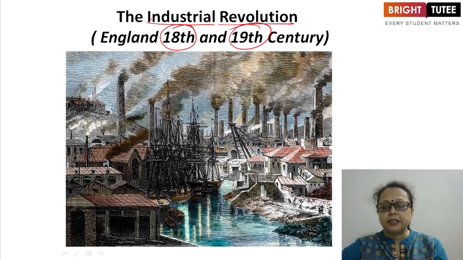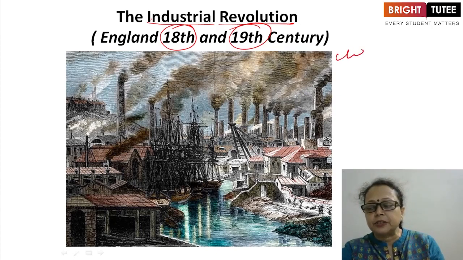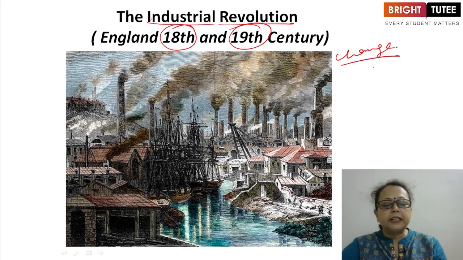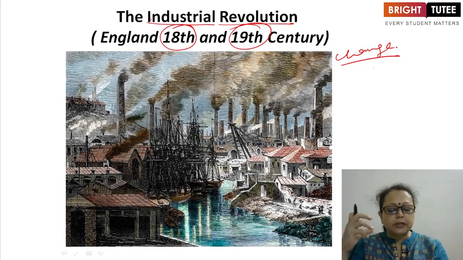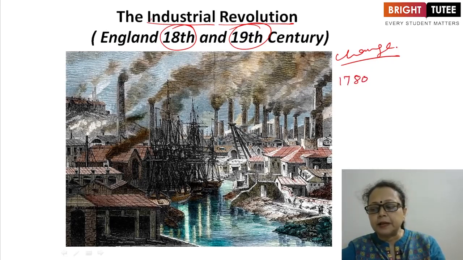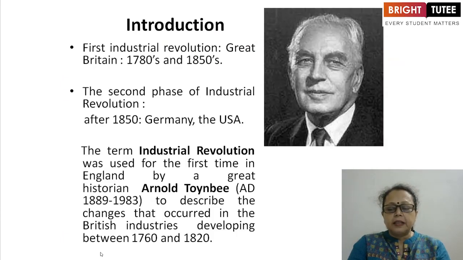The change means a massive change. The entire factory system, the whole industrial system of a country is changed. So it is known as industrial revolution. This transformation of industry in Great Britain happened between the 1780s and the 1850s. These are the years when this revolution occurred in Great Britain.